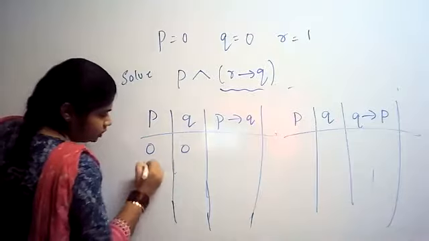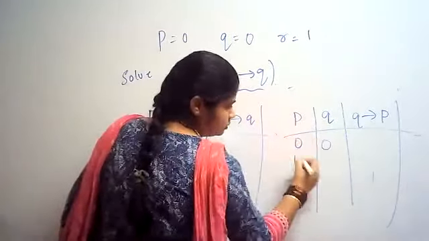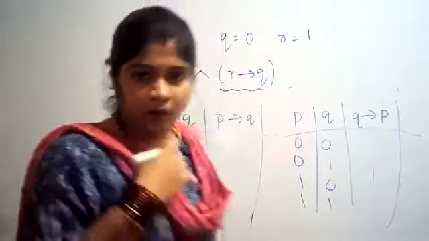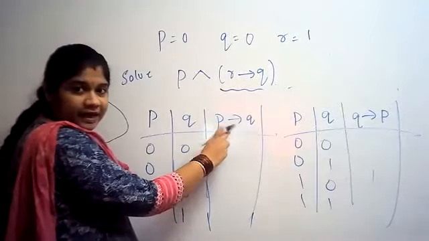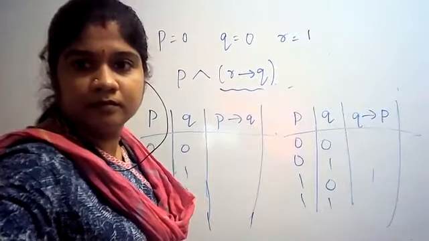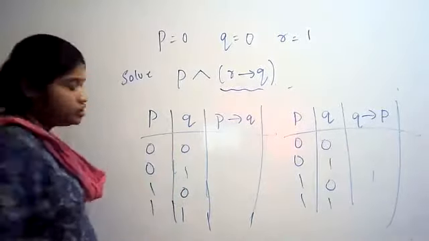0, 0, 0, 1, 1, 0, 1, 1. Okay. Now, what is the rule of P condition Q?